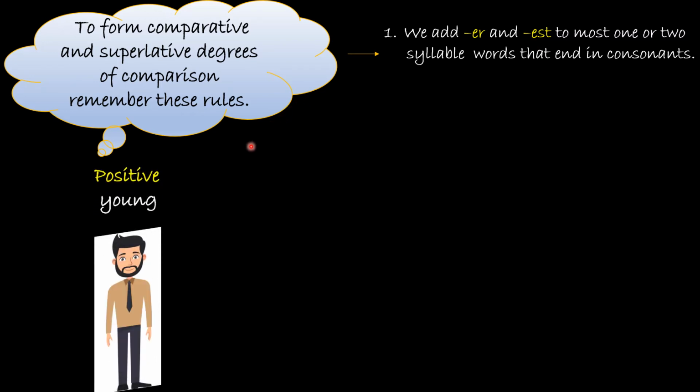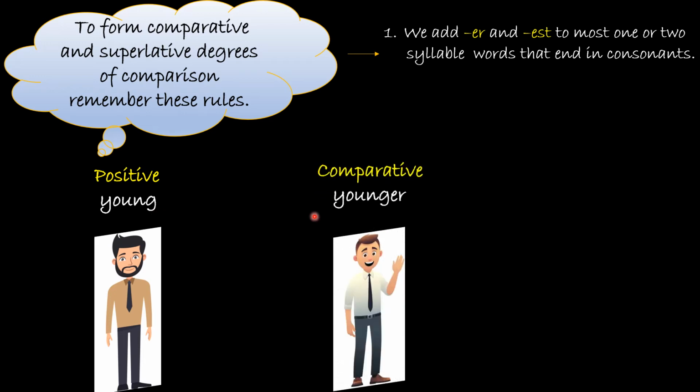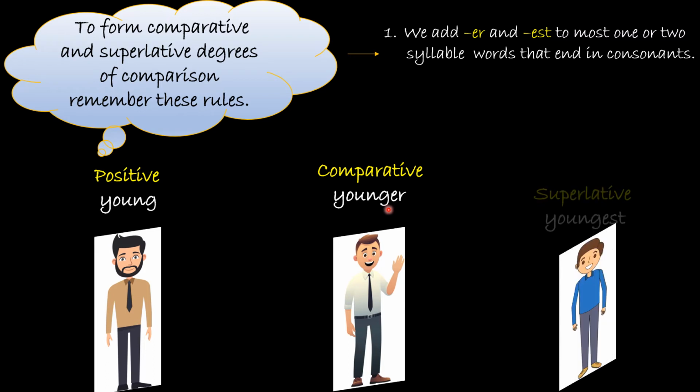So the word is young. Now you can see this word is ending in G and G is a consonant. So for making it comparative, we will be adding ER, younger, and for making superlative, we will be adding EST, youngest. So young, younger, youngest.